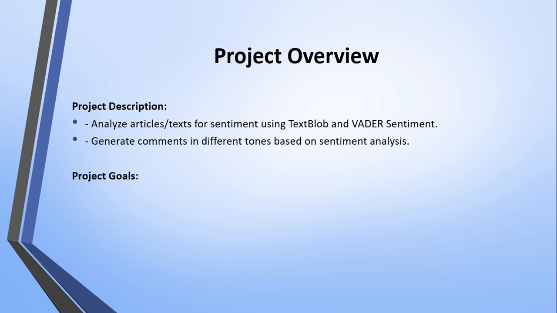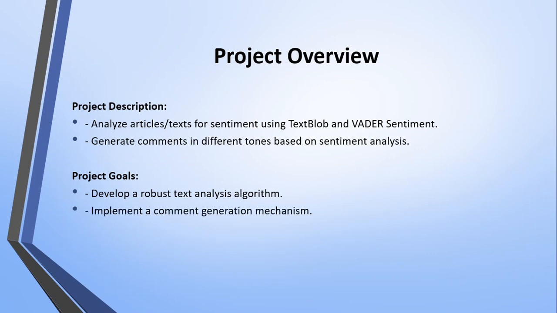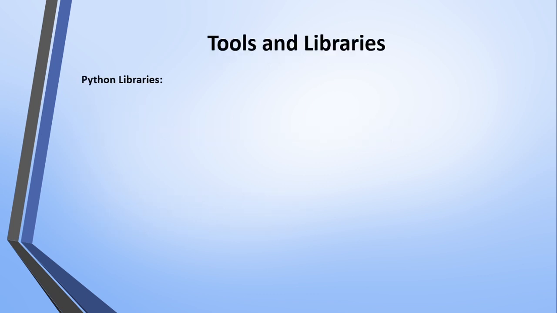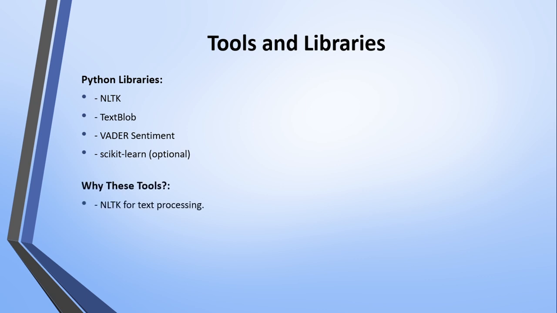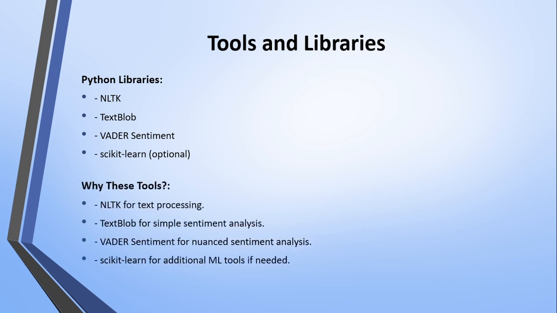Our goals are to develop a robust text analysis algorithm, implement a comment generation mechanism, and use free and open source libraries effectively. We use several Python libraries for this project: NLTK for text processing, TextBlob for simple sentiment analysis, VADER sentiment for non-sentiment analysis, and optionally scikit-learn for additional machine learning tools.